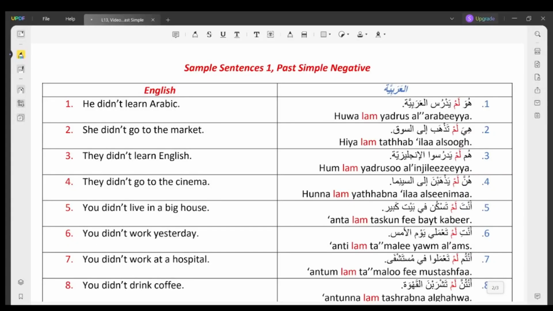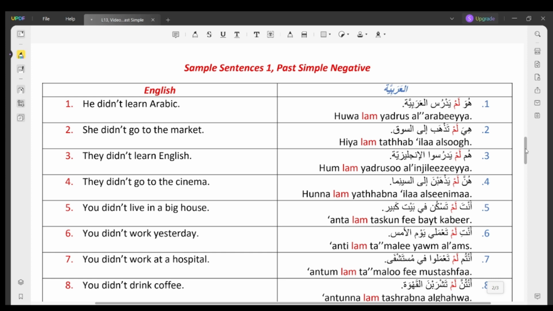Number 1. He didn't learn Arabic. هو لم يدرس العربية. Number 2. She didn't go to the market. هي لم تذهب إلى السوق. Number 3. They didn't learn English. هم لم يدرسوا الإنجليزية. Number 4. They didn't go to the cinema. هن لم يذهبن إلى السينما.